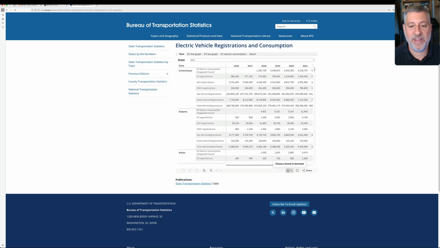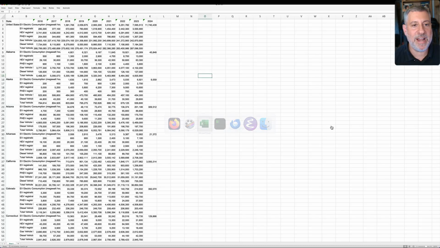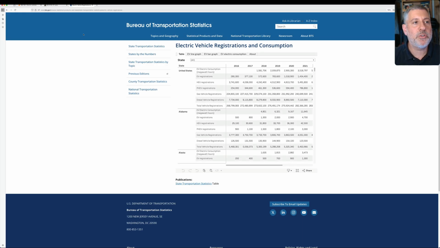So I downloaded this, and it's a little tough to figure out how to download it. You click on this, choose a format to download, and then you can get it in either CSV or Excel format. I got it in Excel format, and it looks like this. We can see here that I have a column for each state or the whole United States. Then I have a column for the type of vehicle or count that we're doing, and then we have other columns for 2016 up to and including 2024. Okay, great. So we've got that.